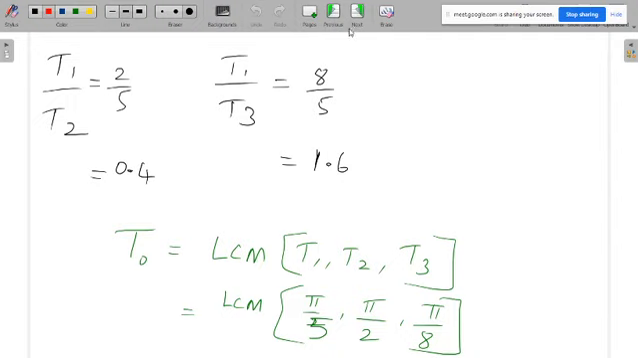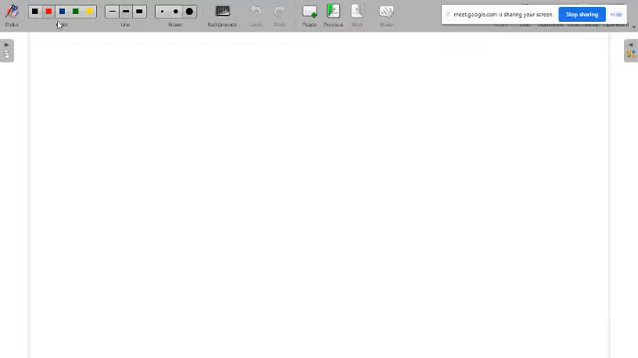Again, whether it is periodic or not, that is decided by these ratios. If these ratios are rational numbers, then definitely the overall signal is periodic, or otherwise it is not periodic. So next we will take one signal where that signal is not periodic. We will take that signal.